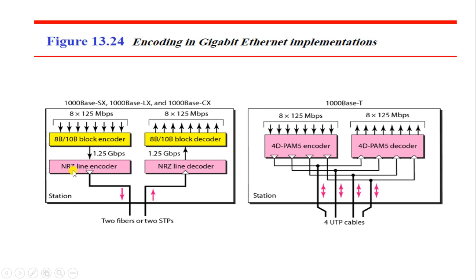Once that is done, you go to the NRZ, that is non return to zero, line encoder, where it is encoded and sent via the two fibers or two STPs. Later at the receiver side, an NRZ line decoder is used, that is non return to zero, where you are again decoding it by using the 8B/10B block decoder, and you are getting the data at the receiver end.